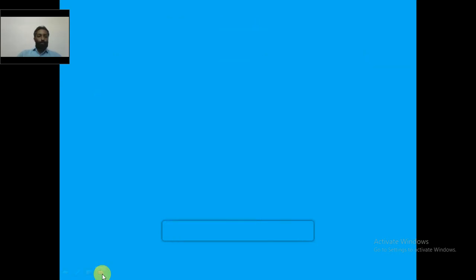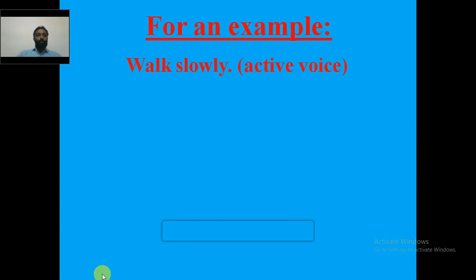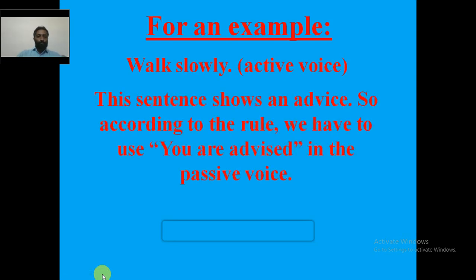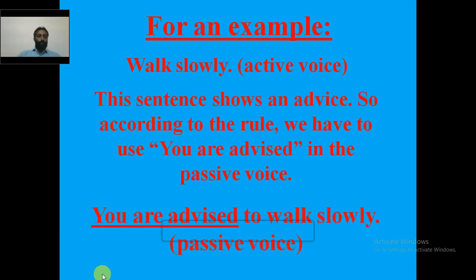Let's take one more example. Walk slowly. That is an active voice imperative sentence. This sentence shows an advice. Walk slowly. So according to the rule, we have to use you are advised in the passive voice. So how does it happen? You are advised to walk slowly. So that's rule number 1.